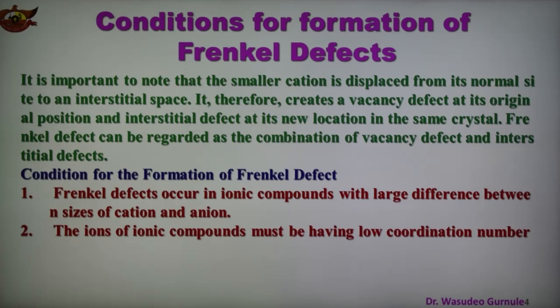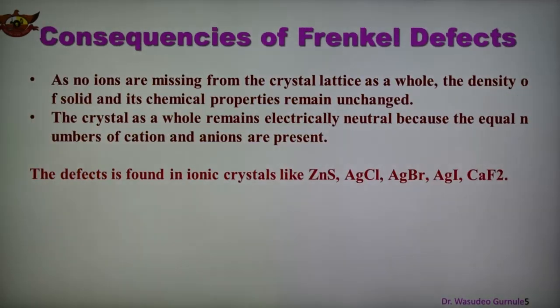So these are the two important conditions for the Frenkel defect: a large difference between the positive and negative ion sizes, and the ions in the ionic compound should have a low coordination number. And there are also some consequences of the Frenkel defect.